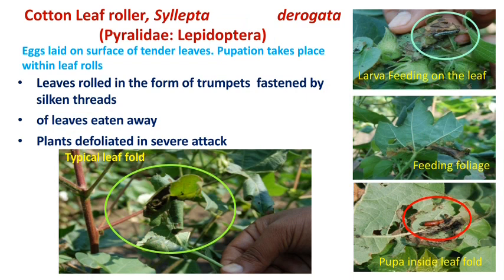The next one is the cotton leaf roller, Sylepta derogata. The name itself indicates that it rolls the leaves. It is a lepidopteran pest. They lay their eggs on the surface of tender leaves, and pupation takes place within the leaf rolls. What happens after hatching from the eggs? The larva, or caterpillar, is the damaging stage. The larva rolls the cotton leaves and feeds in a concealed condition. It scrapes the epidermal layers of the leaves, feeding from the margin up to the midrib, and pupation also takes place inside the leaf fold.